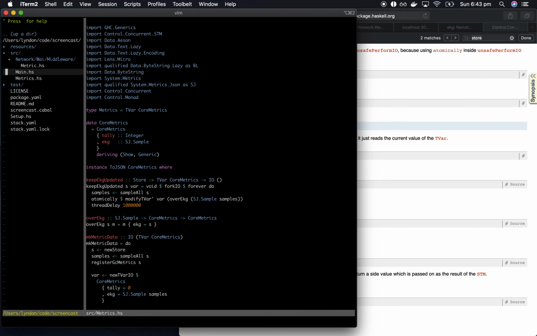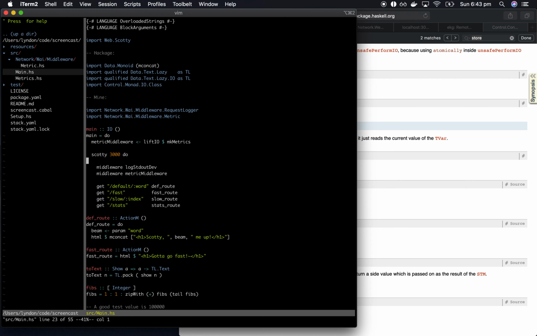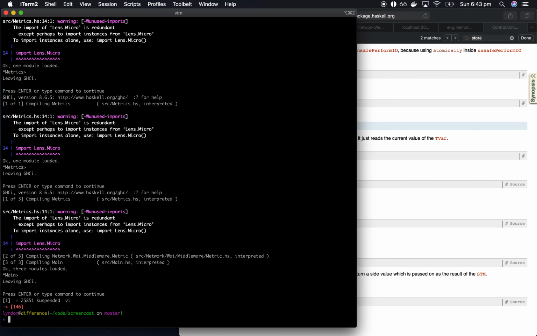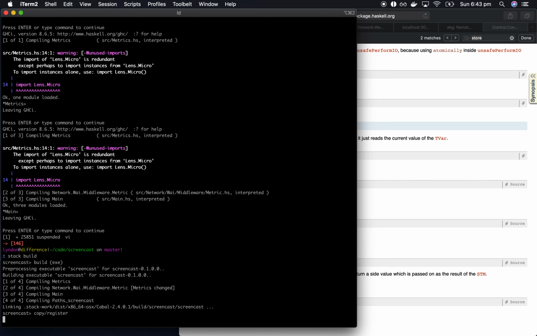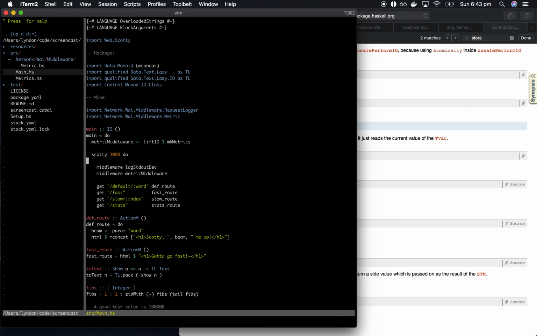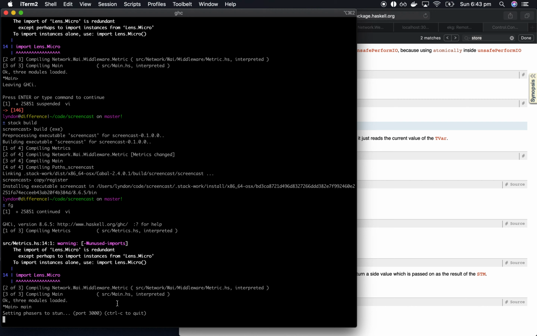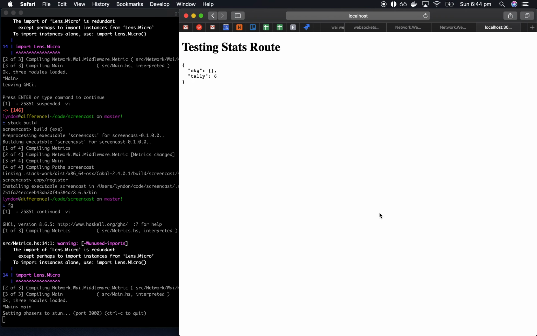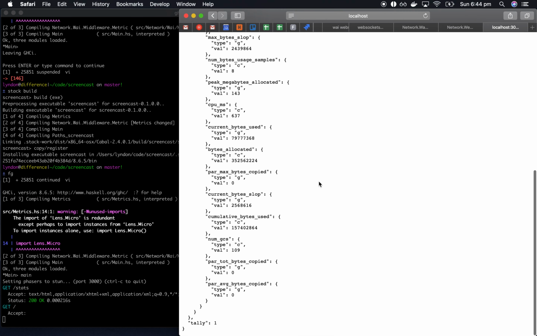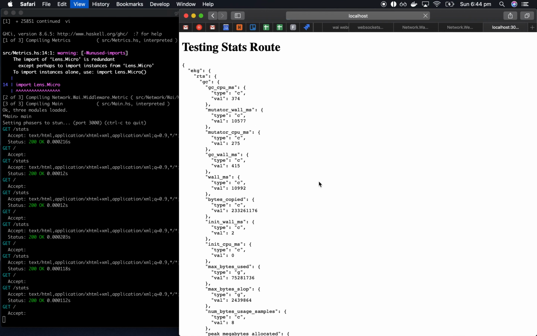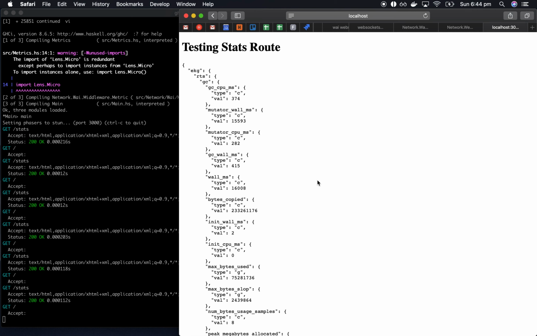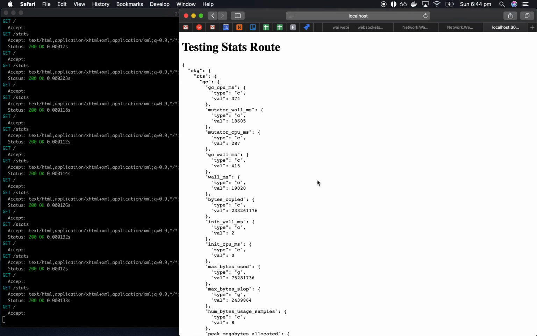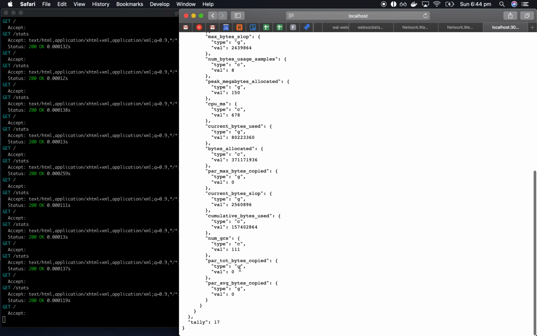So let's see if this does what we would hope it would do. Actually, before we do that, let's build it. Looking good. Okay, let's run it. Now, one thing to note with EKG is that you need some other settings for your RTS. You just need to turn on these stats settings. So that's something to keep in mind. So if you don't do that, this will do God knows what.